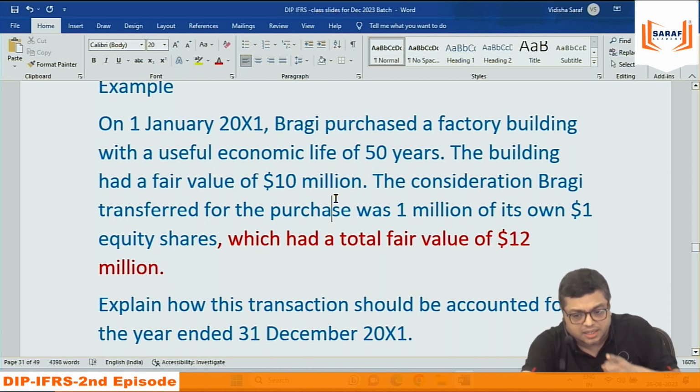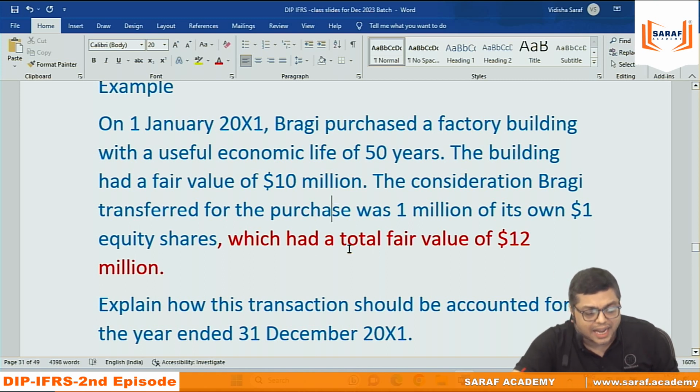In this transaction, asset is increasing by 10 million. So debit. Equity or liability are increasing by 10 million. So credit. So if somebody will say journal entry, then journal entry will be factory building debit 10 million. Equity credit, share capital credit 1 million. Share premium credit 9 million.